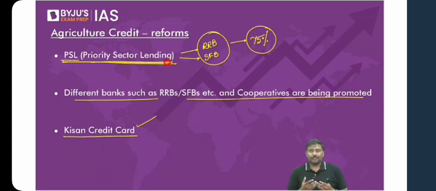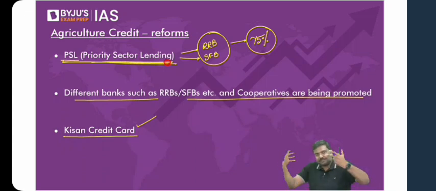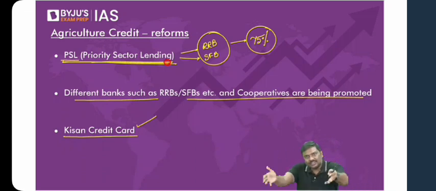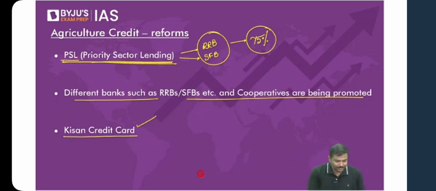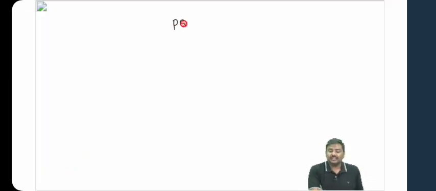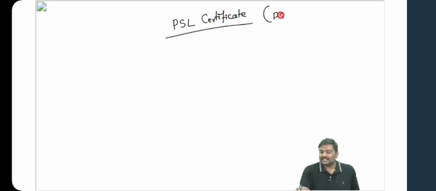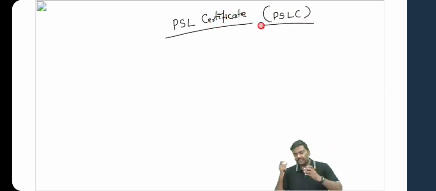So what is the issue here? RBI says you'll have to provide loans to agriculture, but all the banks are not experts in the sector, so they do not want to take a higher risk by giving such loans. So what is the way out here? What is the solution then? Understand this carefully. There is a system called the PSL certificate. In short, I'll start using the term PSLC.